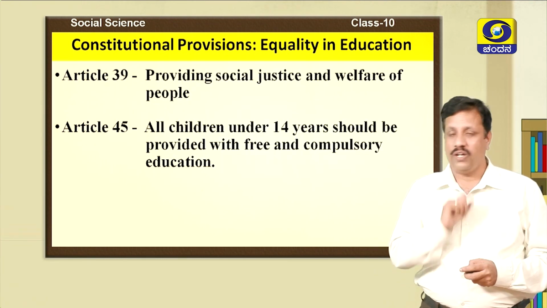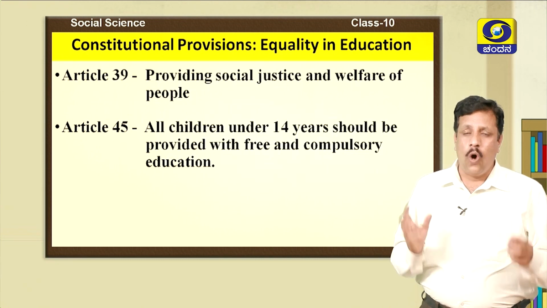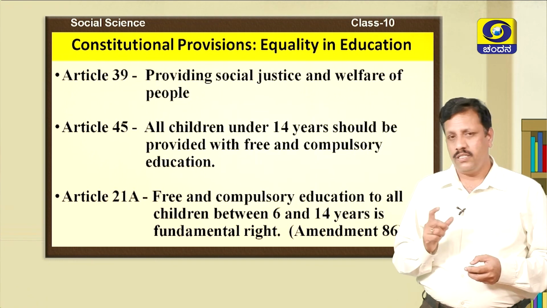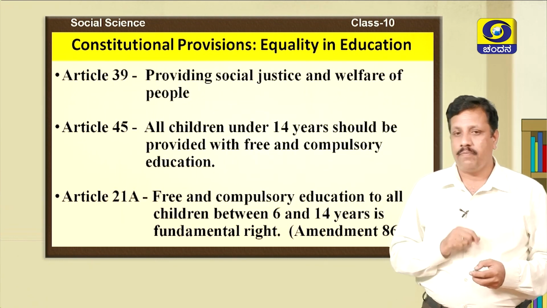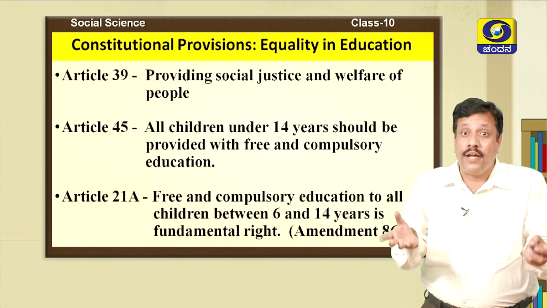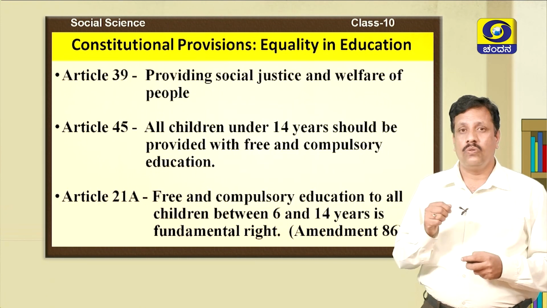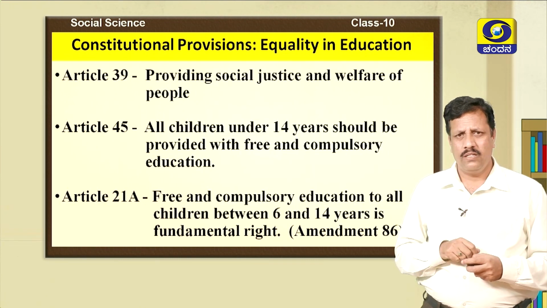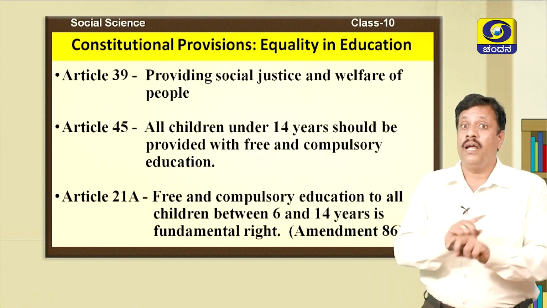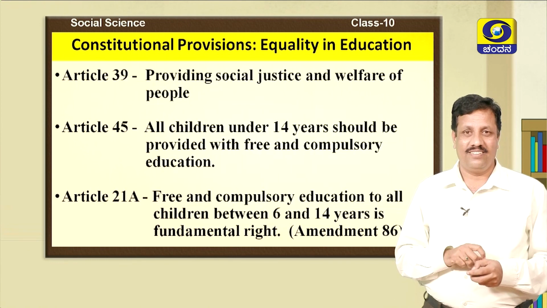See, these articles give children hope that they should get education. And similarly, Article 21A says that free and compulsory education to all children between 6 to 14 years is a fundamental right. This was incorporated in our Constitution through the 86th Amendment. So, education is now a fundamental right. This right should not be denied to any child, right?